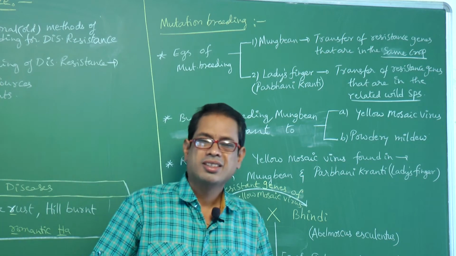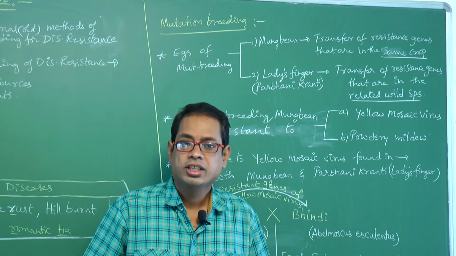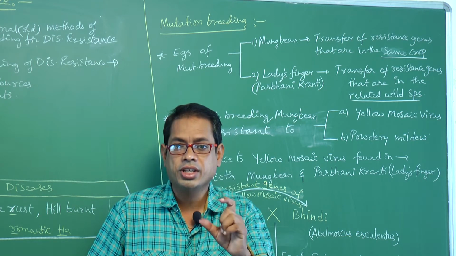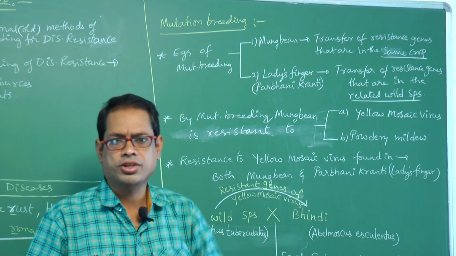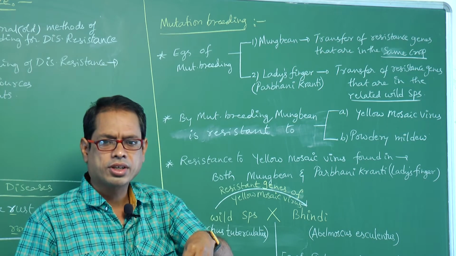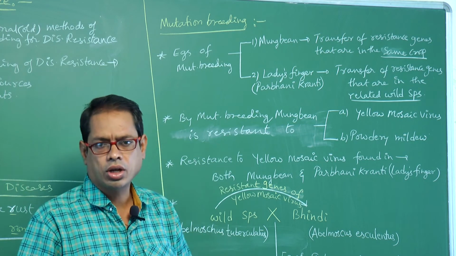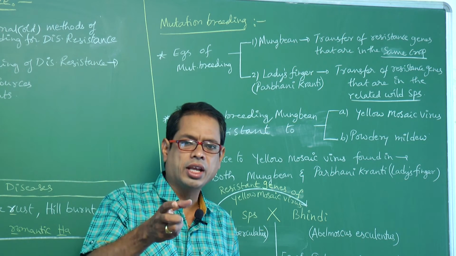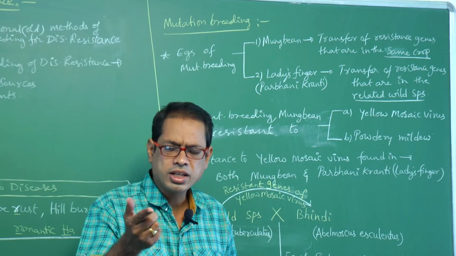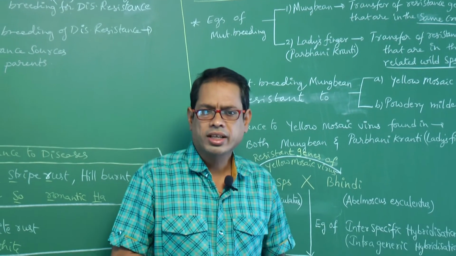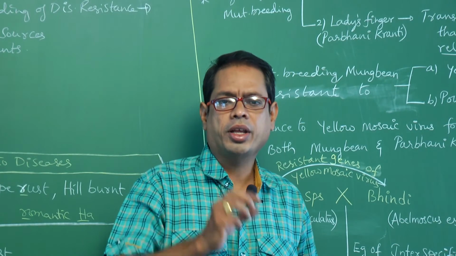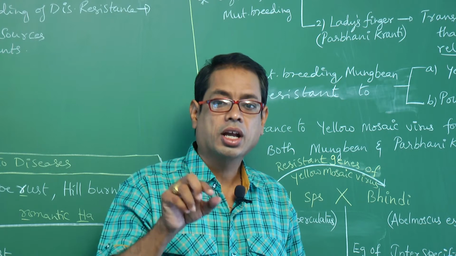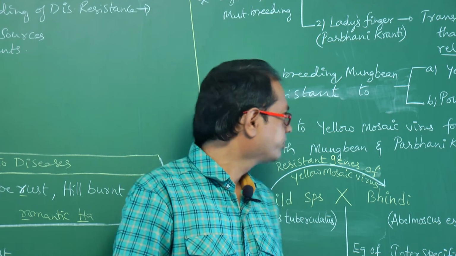What is a mutation? The sudden heritable change that occurs in the genotype of organism. That means in the DNA sequence, a sudden change will appear. That is so-called mutations. So those mutations can be done artificially by using chemicals or radiations. What is the chemical used in mutation breeding? Colchicine, and radiations means gamma radiations, right?